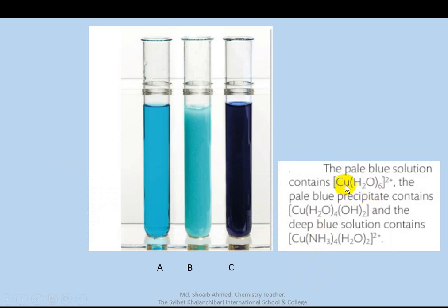This is the reaction. The pale blue solution becomes a blue precipitate by deprotonation, and when excess ammonia is added, it forms tetraamino diaqua copper(II) sulfate. This product is formed by the ligand exchange reaction.